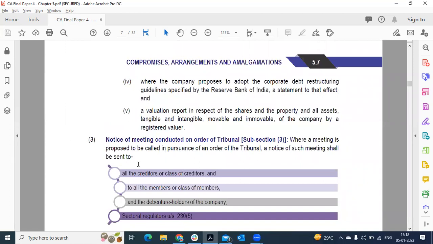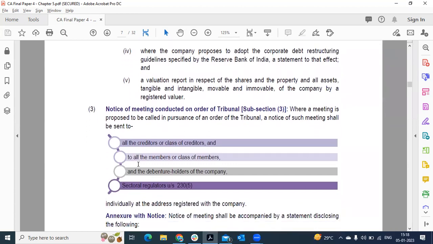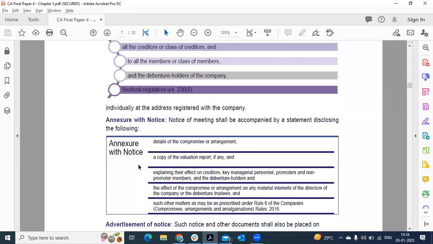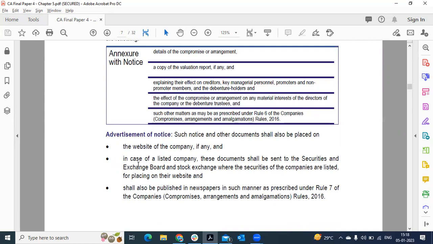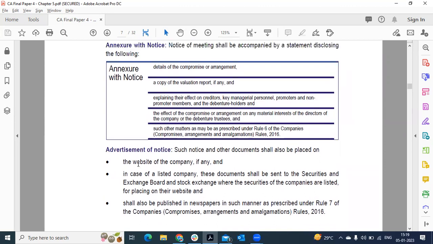The chairperson will issue a notice to the shareholders, members, and debenture holders who should take part in that meeting. The notice is sent to the registered address of the creditors or members. The notice can also be placed on the website of the company, or issued in a newspaper. But the notice should contain annexures: details of the compromise, the scheme under which the application is made, and a copy of the valuation report.